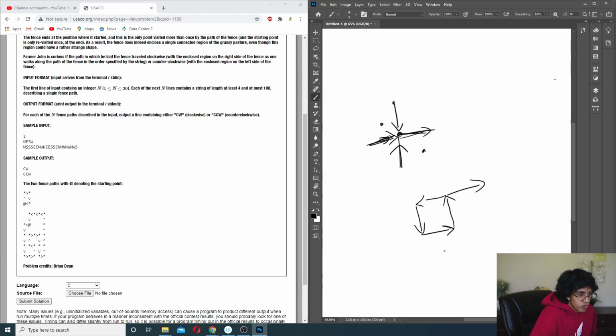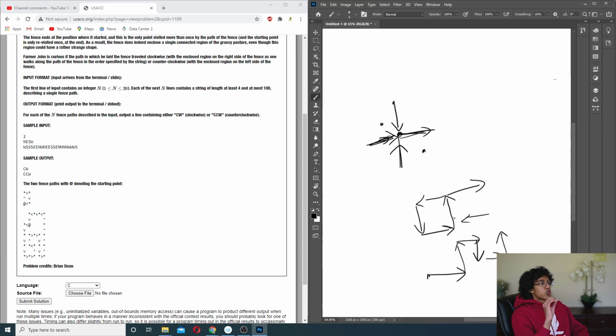Okay, let's see. Is there a way to make it counterclockwise but turn more times clockwise? So you had to at least turn once counterclockwise, but if you turn clockwise twice, then the only way to make it counterclockwise is if you turn counterclockwise at least as many times, right?